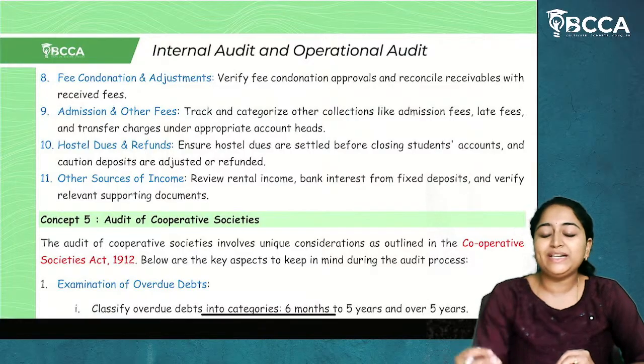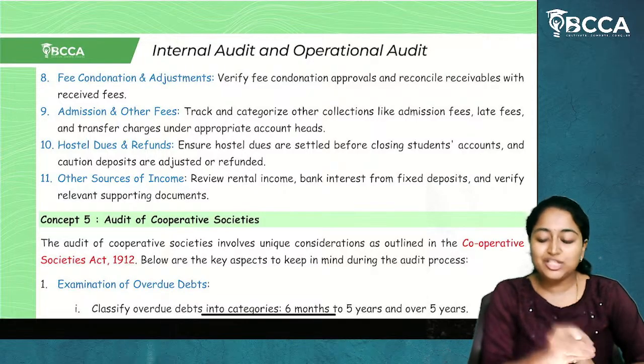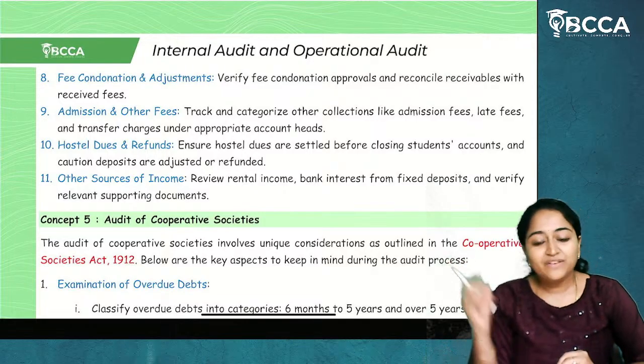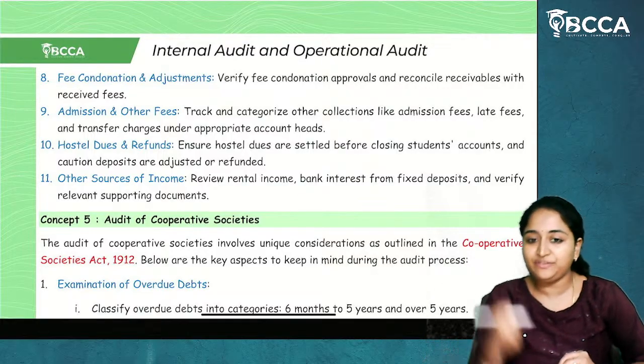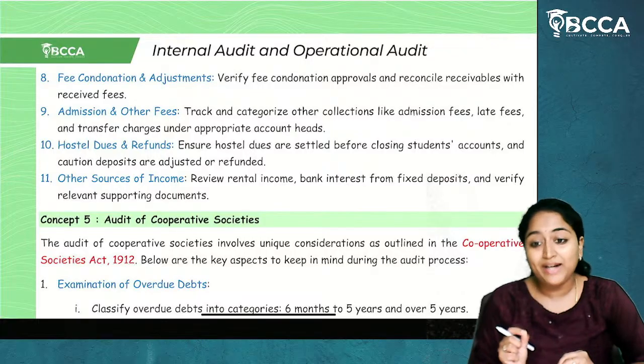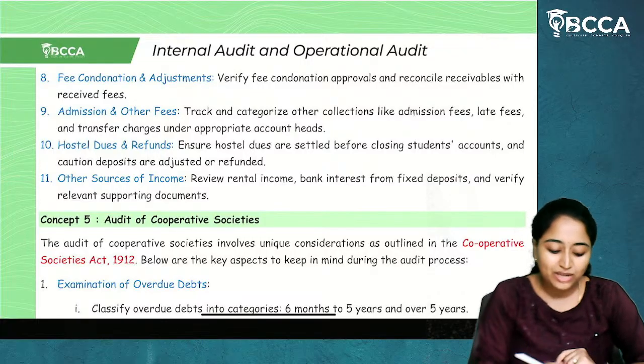So, that condonation details should be recorded in the books. And this should be verified with the bank. Where the condonation is only recorded in the books but not taken in the bank account. In the bank account you have received 10,000, but in books you have only recorded 8,000 rupees. Then you have to note that down.